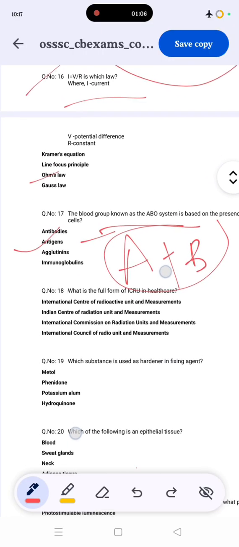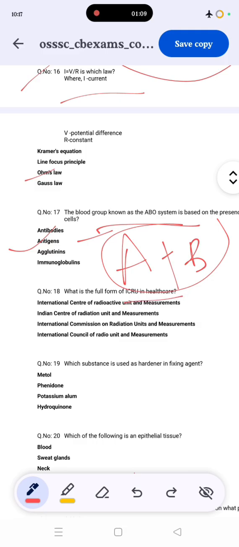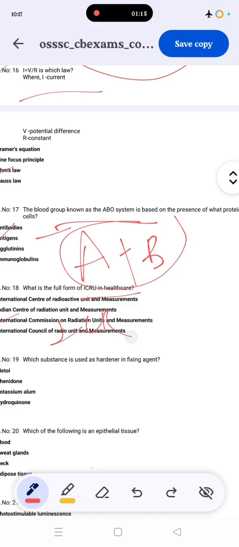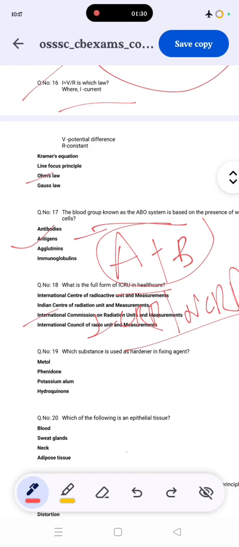Then we are going to question number 18. The full form of ICRU. The correct answer is International Commission on Radiation Units and Measurements, just like ICRP, International Commission on Radiological Protection, and NCRP, National Council on Radiation Protection. ICRU deals with the measurement of radiation units.